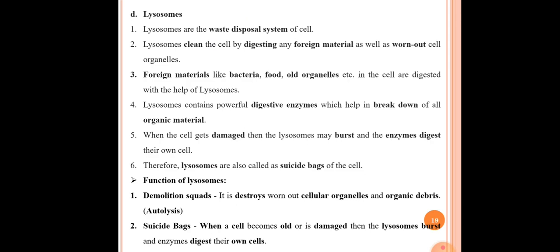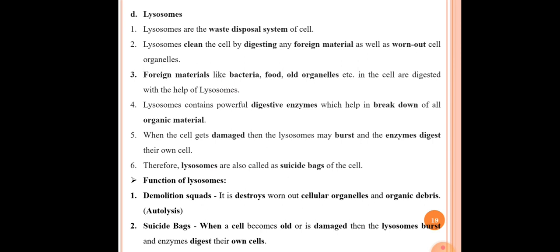After that our next cell organelle is lysosomes. In the case of lysosomes, the first point is lysosomes are the waste disposal system of the cell. Whatever waste material is inside the cells can be decomposed properly. The second point is lysosomes clean the cell by digesting any foreign material as well as worn out cell organelles.